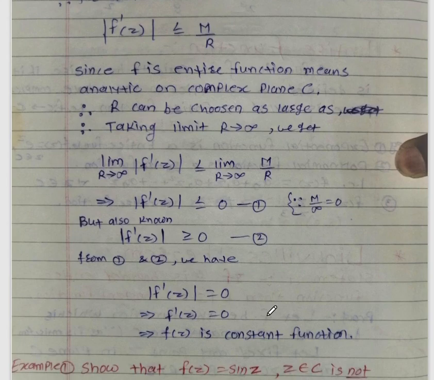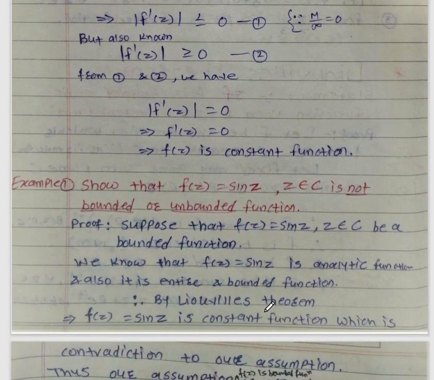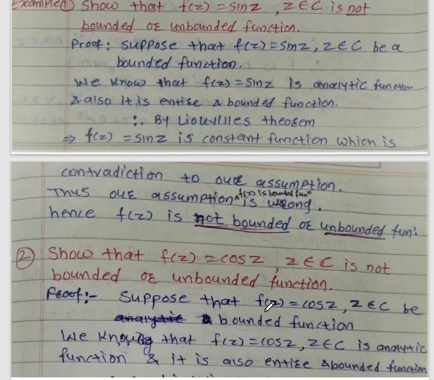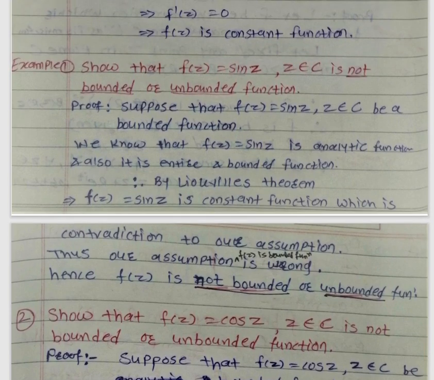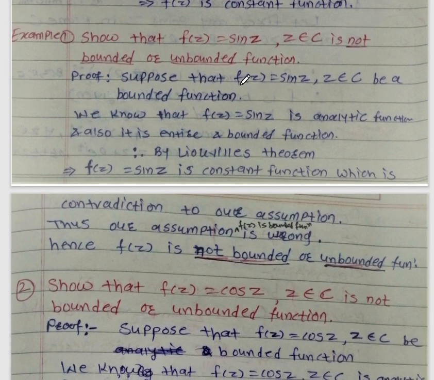Now we will see some examples on Liouville's theorem. So what is the first example? The first example is: show that f of z equal to sin z, where z belongs to C, is not a bounded function, that is, it is an unbounded function.